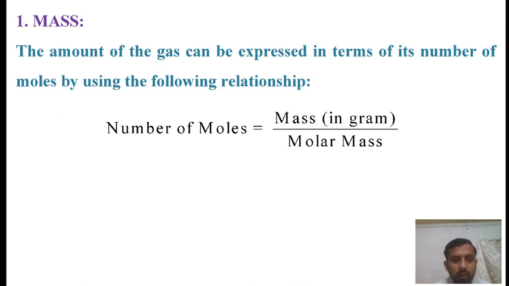Mass. The mass of gas can be experimentally determined by weighing the container containing the gas sample and then taking the weight of the empty container. The difference between these two weights gives the mass of the gas. The amount of the gas can be expressed in terms of its number of moles by using the following relationship. Number of moles is equal to mass upon molar mass.